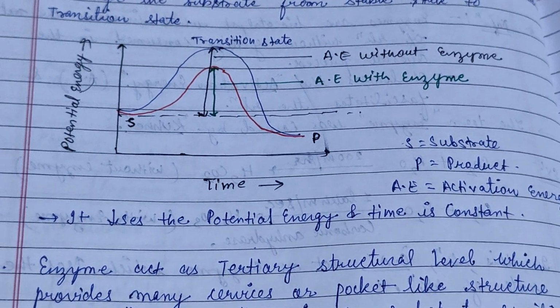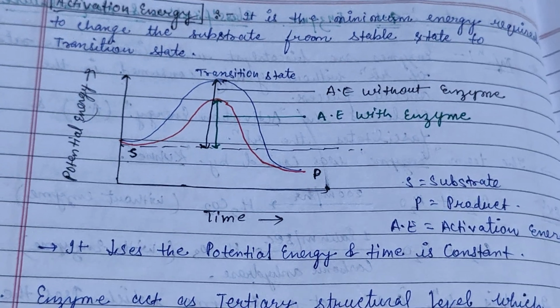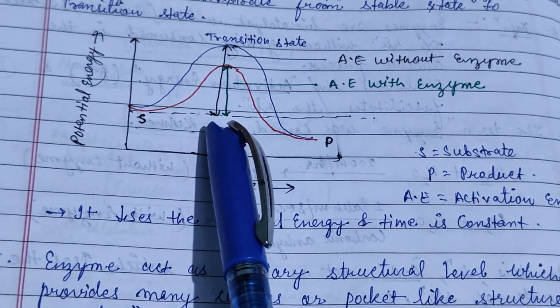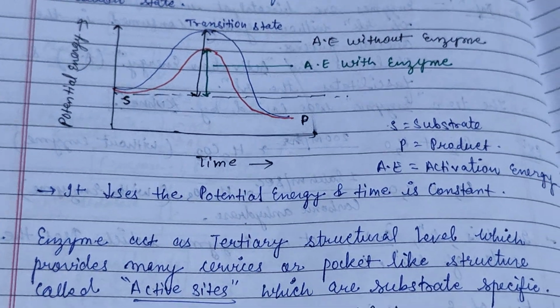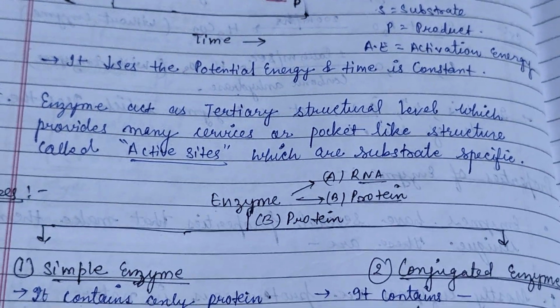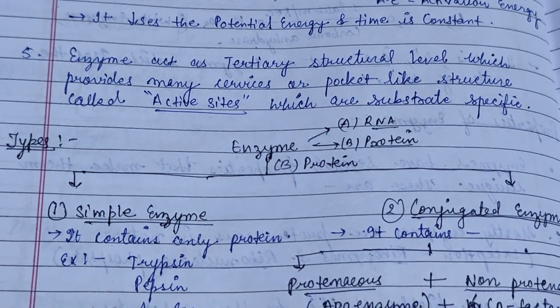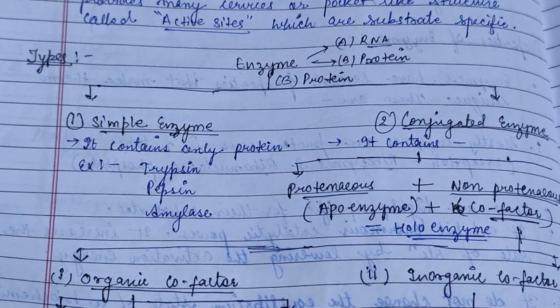So here is a graph of the activation energy with enzyme and activation energy without enzyme. So enzymes lower down the activation energy. Enzymes act at the tertiary structure level, which provides many pocket-like structures called the active sites, and which are substrate specific.